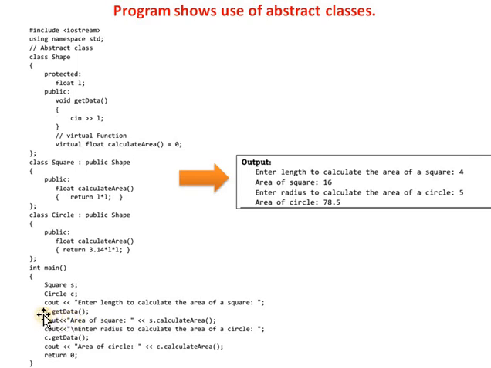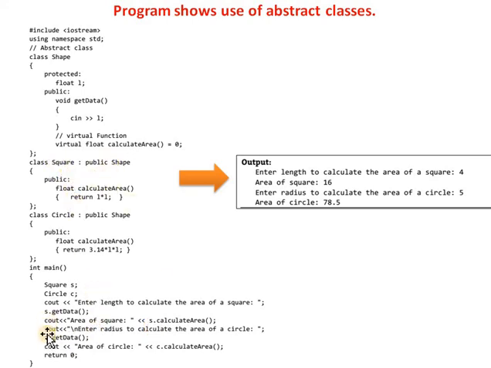Then by using the object of square, we are calling the getData method, which is written in the shape class. This inputs the length for calculating the area of a particular shape. Then we are displaying the area of square, and we are calling the calculate area function of the square class.